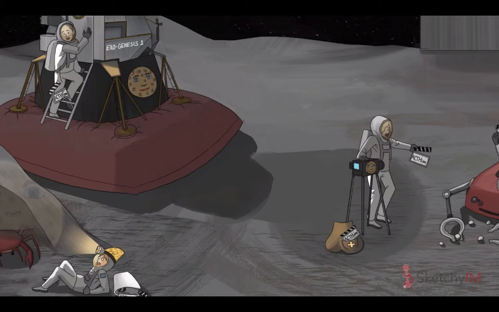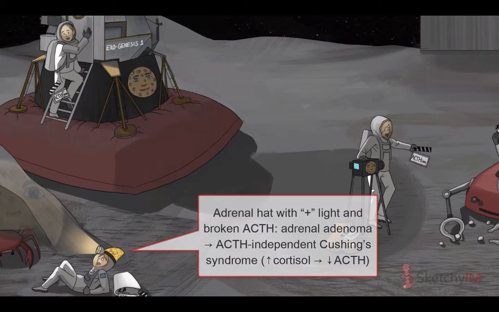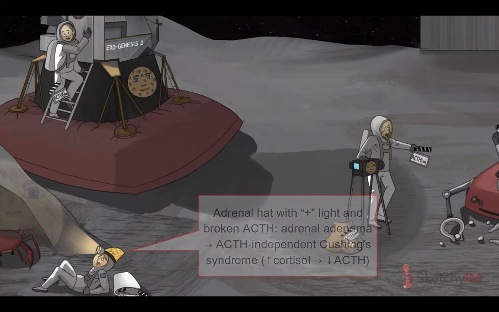ACTH independent Cushing syndrome can arise endogenously as well. In the setting of primary adrenal disease, the adrenal gland autonomously produces cortisol, regardless of ACTH activity. This occurs most commonly with a functional cortisol beaming, or blasting, spewing, constructing, casting, circulating? You pick. Adrenal adenoma, symbolized here by that plus sign lamp shining an eerie moon faced beam of light. Remember, think ad for adenoma.